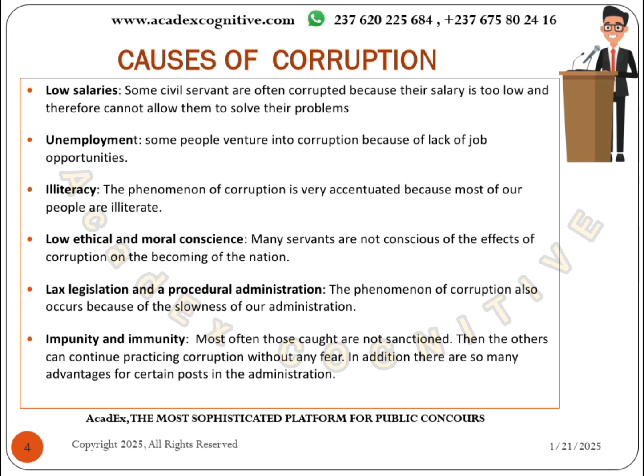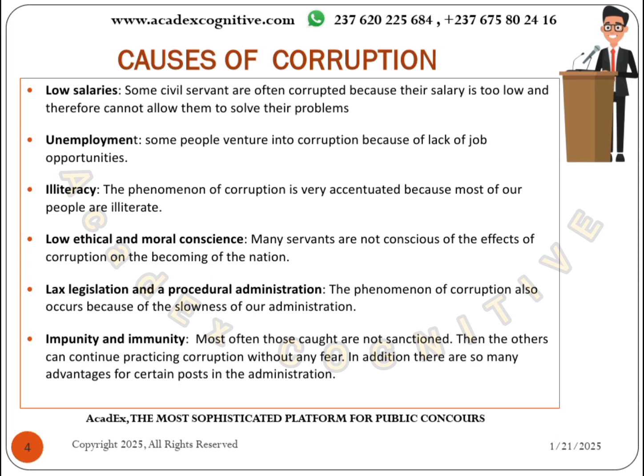Then now we'll talk about impunity and immunity of some people. Some people are not sanctioned for crimes they commit even when they are caught. For example, imagine someone is caught for corruption, and the person who is supposed to punish that personnel for being corrupt is also corrupt, and so will receive money from the corrupt personnel. As a result, corruption will just keep on finding its way.